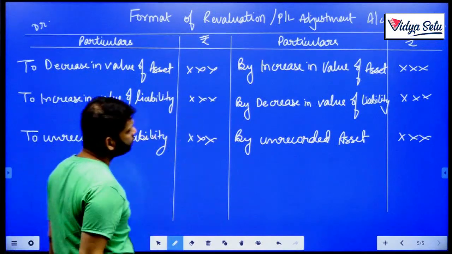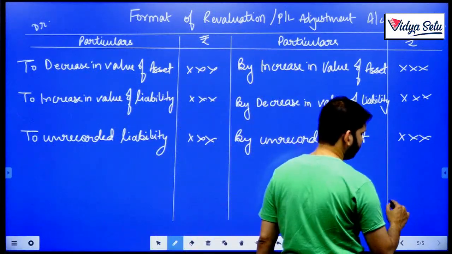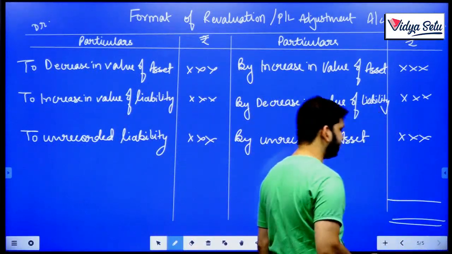Now, after writing all these things, we will settle the accounts.